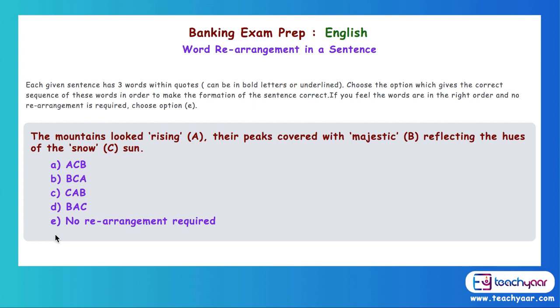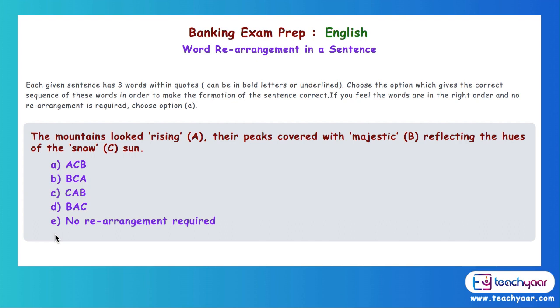If you feel everything is fine and A, B, C are all in the right position, you have to choose option E, which says no rearrangement required. But if you feel that the words which have been highlighted are not in the right order, then you have to look for the correction and put them in the right sequence.